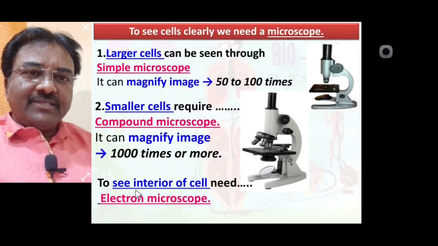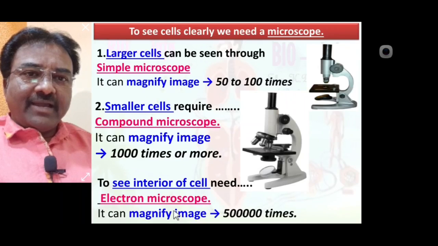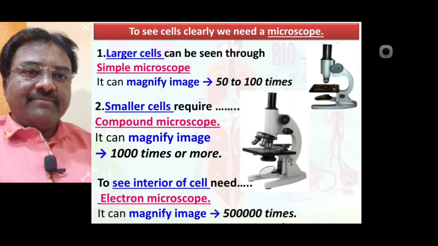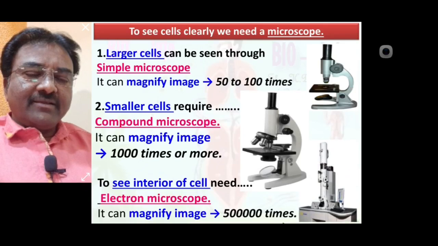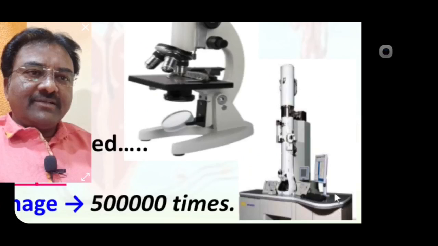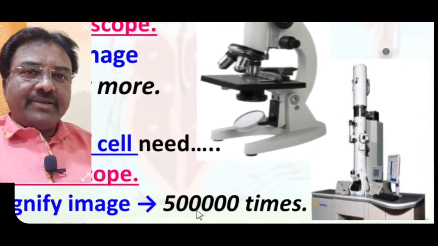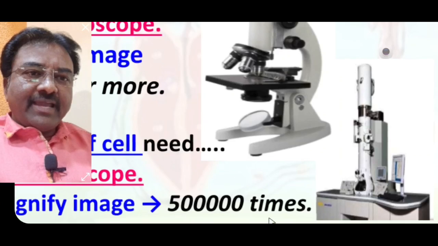To see the interior of the cell, meaning the cell organelles inside the cell, we need an electron microscope, and the electron microscope magnifies about 5 lakh times. This is the electron microscope. Magnifying power is about 5 lakh times.